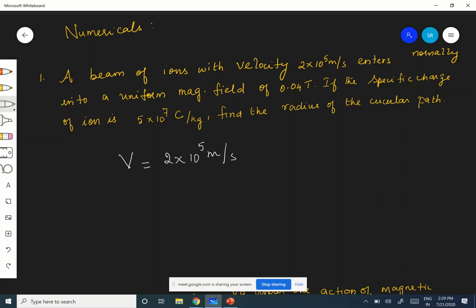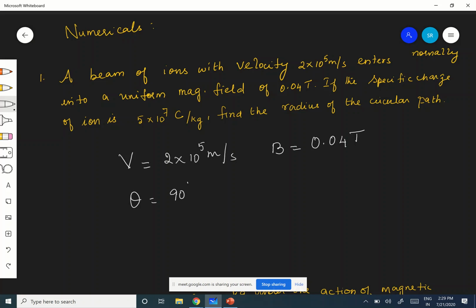It is entering into the magnetic field of 0.04 Tesla, and that too normally. Therefore, the angle between V and B, theta, is equal to 90 degrees.